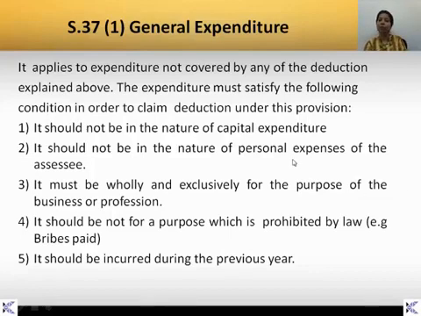Second, it should not be in the nature of personal expenses. That is, if the assessee himself incurs some personal expense and puts it in business expenses, then obviously he will not get that as a deduction. For example, his children's school fees, if he puts them in the business expenses, will not be allowed as a deduction under this head.